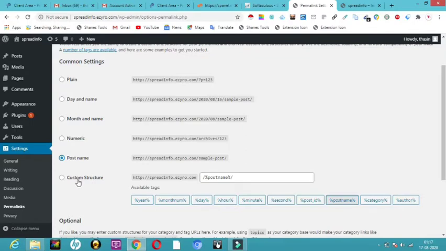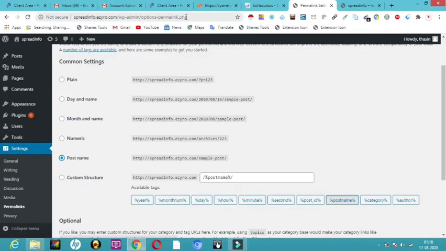And if you want to make a custom structure, of your own, by using this year, month and day, hour, all that, you have to just click on it. It will get automatically updated here, and you can click on custom structure. Hope you all got it. So here you can see this is my URL. So if you want to add here, you can see options permalink.php.